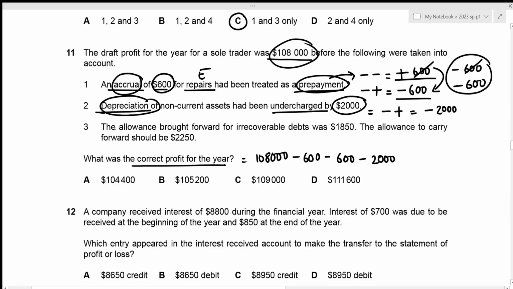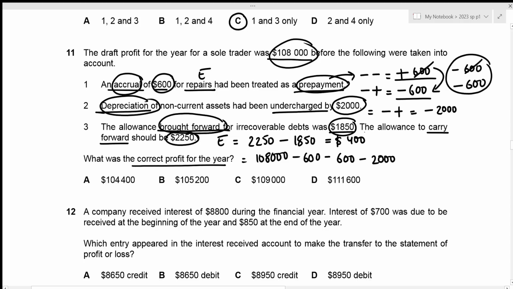Then the last one we have is the allowance brought forward for irrecoverable debts was 1,850. So this just means that this is a provision for doubtful debts brought forward, which means that this is the opening balance for provision for doubtful debts, and the allowance to carry forward should be 2,250. Carry forward just means that this is the closing balance for the provision for irrecoverable debts. Okay, and we can see that the closing balance is higher than the opening balance, which results in an expense. An expense is just going to be the difference between the closing balance and the opening balance. In this case, that's going to be 2,250 minus 1,850, which results in the value of 400.